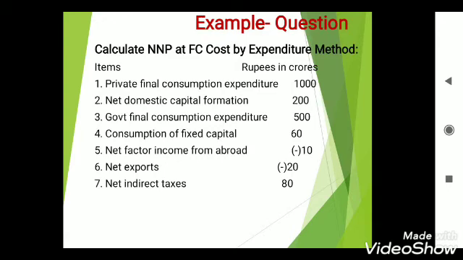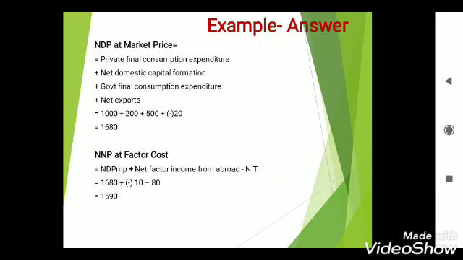What precautions are used while using expenditure method? In this method only final expenditure is taken into account. That means expenditure on intermediate goods and services is not considered. Otherwise, national income will be overestimated, and this is known as problem of double counting in national income.